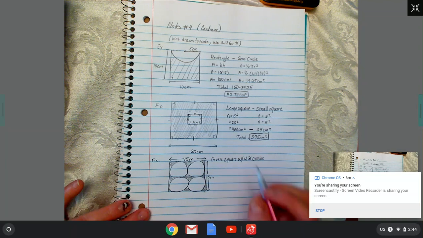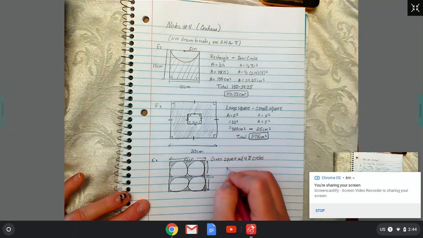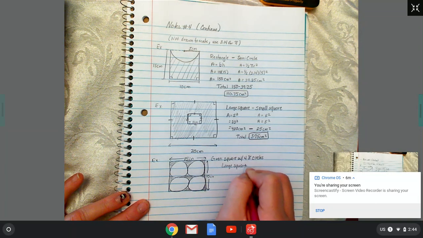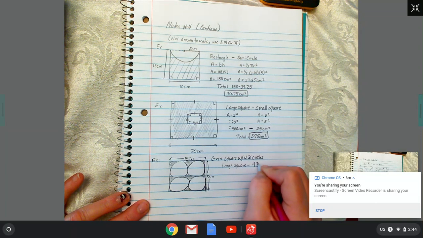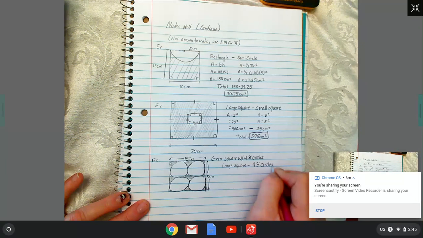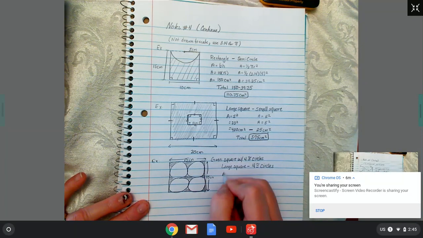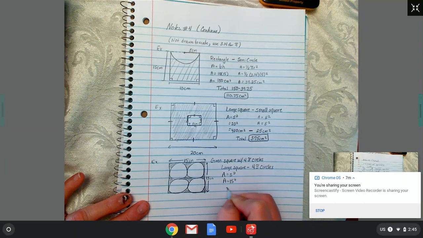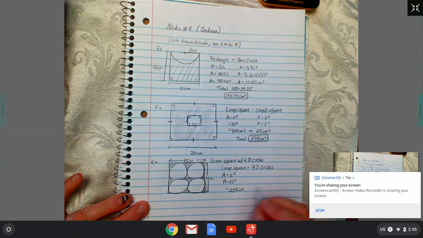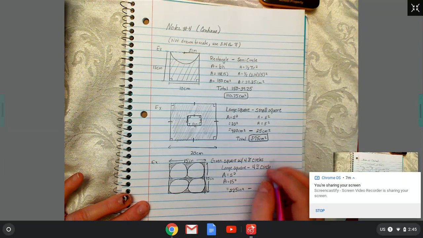So we have to do the area of the square, the large square, and we're going to minus 4 congruent circles. We're going to subtract those away from the large square. The square is going to be easy, side squared. That's just 15 squared, which is 225 inches squared. Then we're going to subtract these 4 circles.